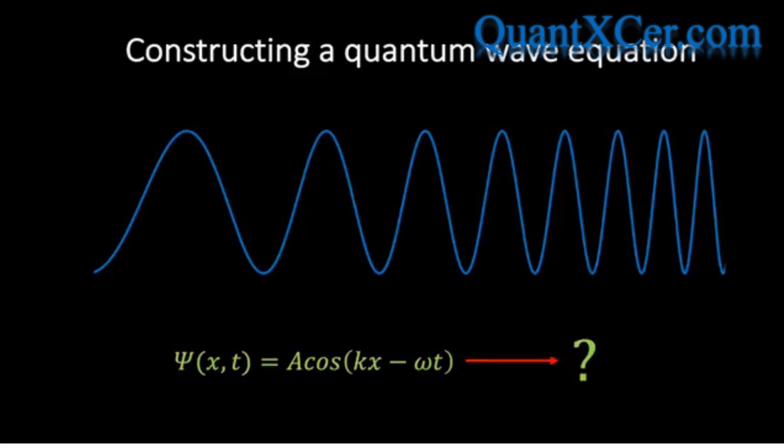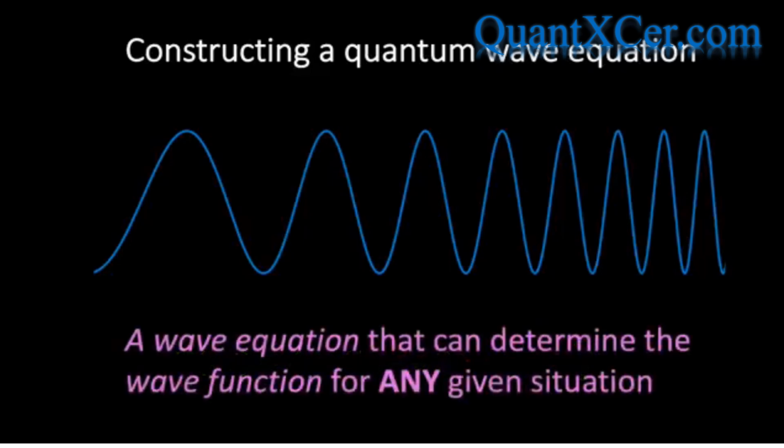The challenge facing Schrodinger was to develop a wave equation that could determine the wave function for any given situation. In other words, Schrodinger wanted to develop a wave equation that tells us the form of the wave function if we tell it information about the force acting on the associated particle. And the way that we do this is by specifying the potential energy corresponding to the force. Now, as we've already seen with the classical wave equation, the most common type of equation which has a function for a solution is a differential equation, and so it's a differential equation that we shall seek.